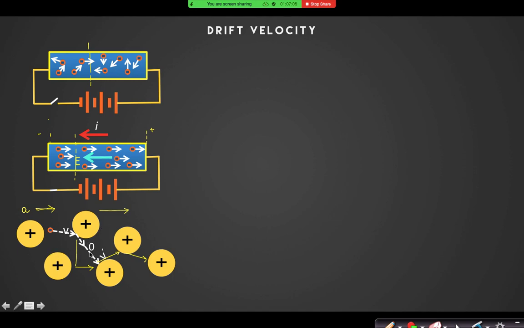Most of the kinetic energies, yes, that is why I have taken it as zero. Most of the kinetic energies are converted. This depends on the collision, and the collision of the electron with this lattice structure in most metals is in such a way that most of the energy is converted into heat, right?